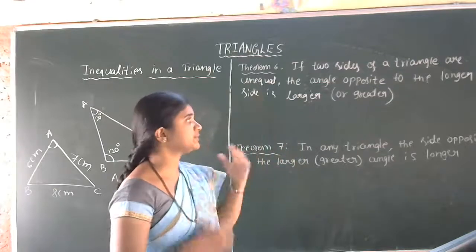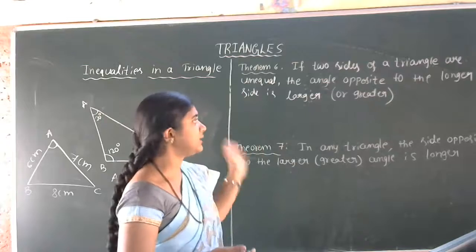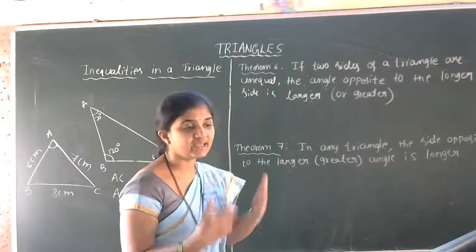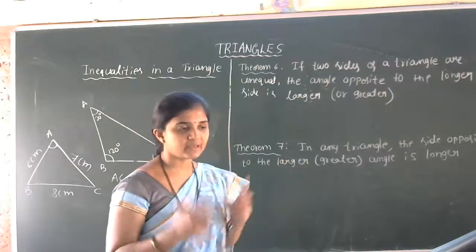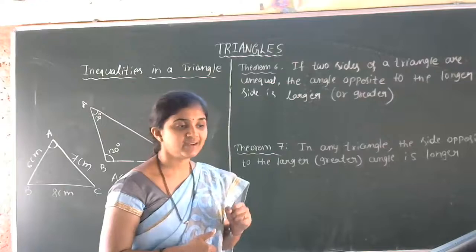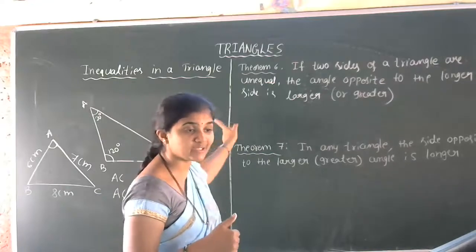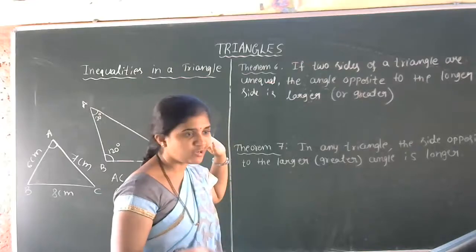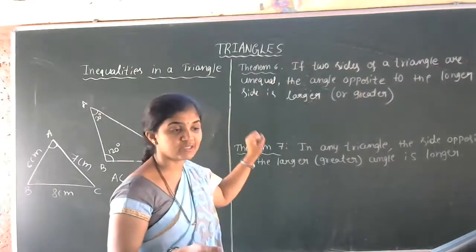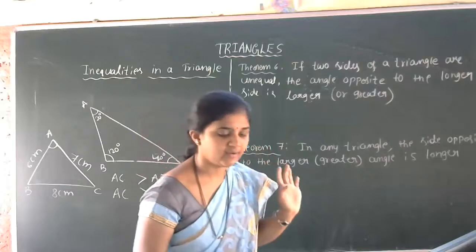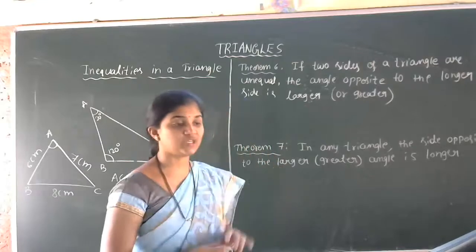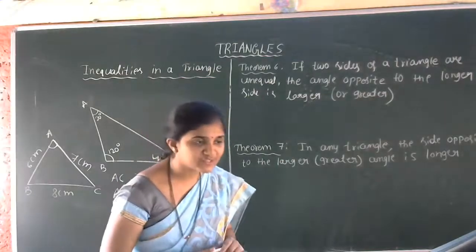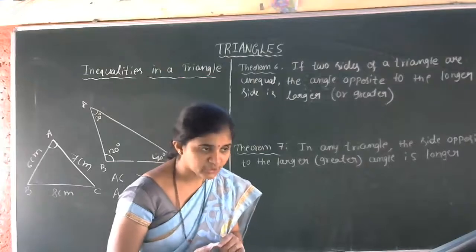Then the first one is, if two sides of a triangle are unequal, the angle opposite to the longer side is larger or greater. So this is about the properties of triangles. Is that clear? This is possible only in inequalities, not for the equal sides of a triangle, equilateral triangle or equiangular triangle. So we can take this only for the scalene triangle. That's why the concept heading is inequalities in a triangle. Got the idea of this one, students? Do you have any confusion?